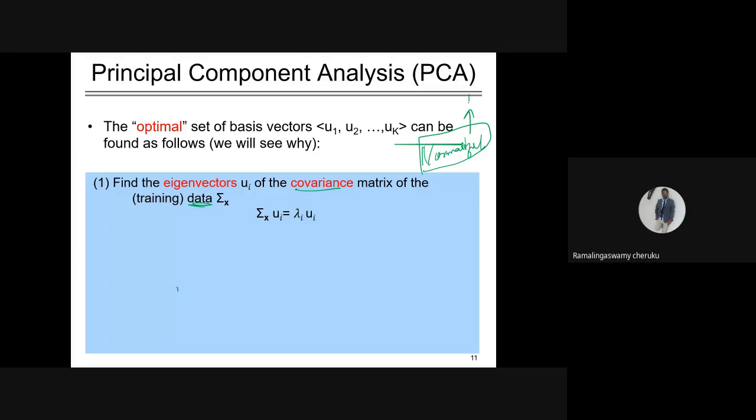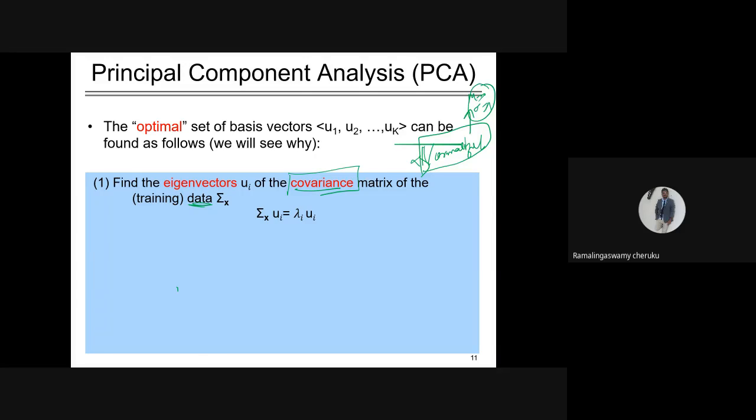Normalized in such a way that its mean should be 0 and spread should be 1, like a normal distribution. So the data should fit a normal distribution, meaning its mean should be 0. It's very, very important. If you want to apply principal component analysis, the data should be transformed into zero mean data, meaning that the mean of a particular feature should be 0. You have to normalize your data, right? So once you normalize your data into zero mean data, then you can find out its covariance matrix.